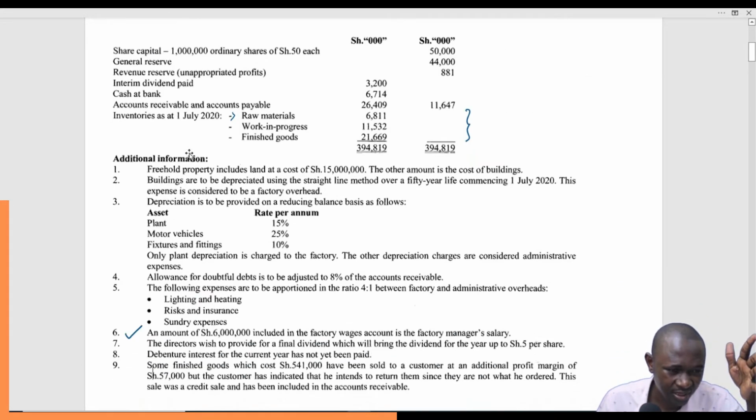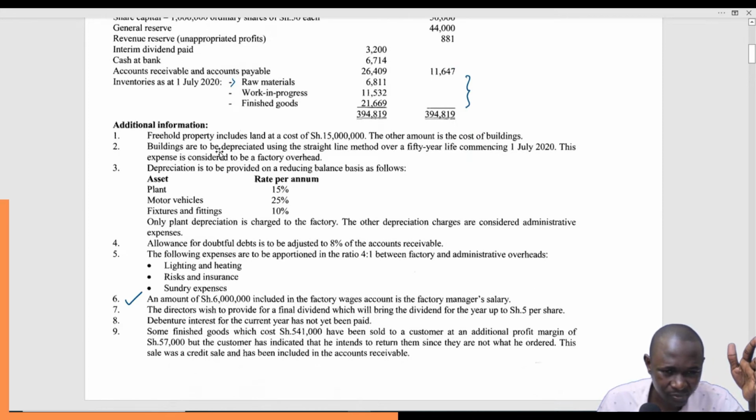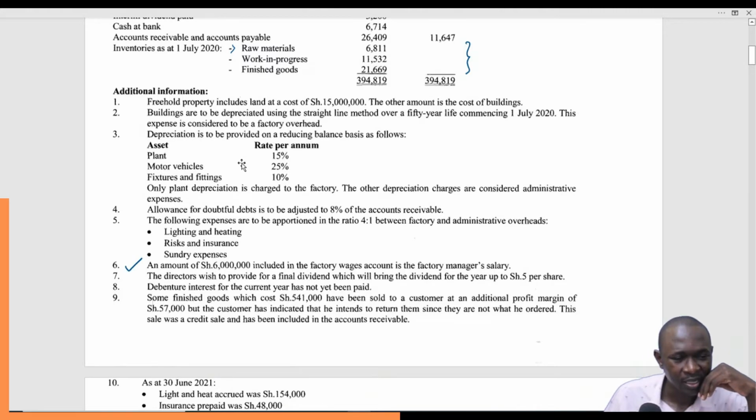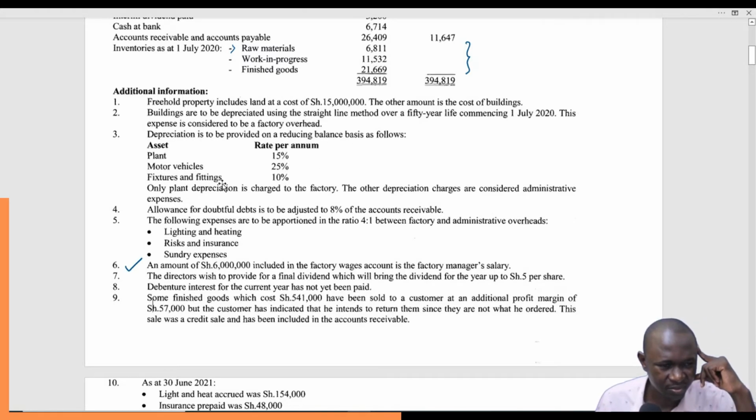We have already identified some of these costs. I just want to be sure before we start picking them. Depreciation is to be provided on a reducing balance method. Only plant depreciation is charged to the factory. The other depreciation charges are considered administrative. Allowance for doubtful debts has nothing to do with the manufacturing account. The following expenses are to be apportioned in the ratio 4:1 between factory and administrative: lighting and heating, rates and insurance, sundry expenses.